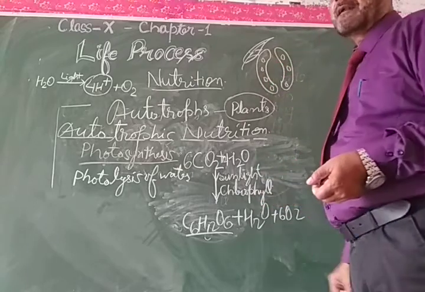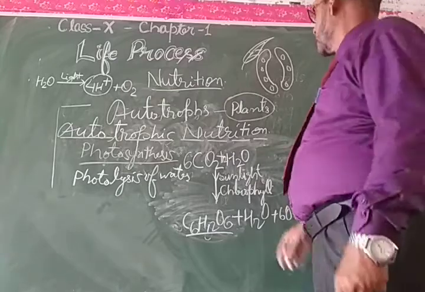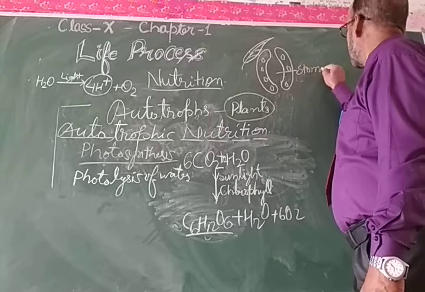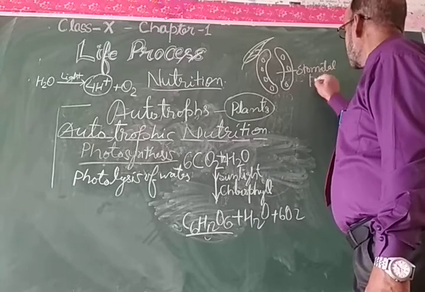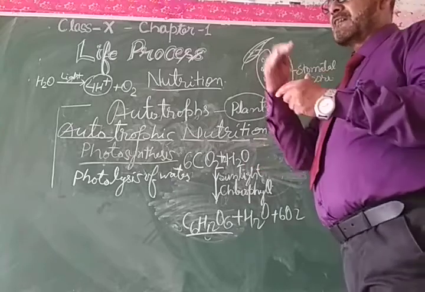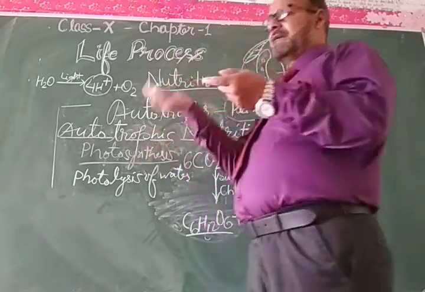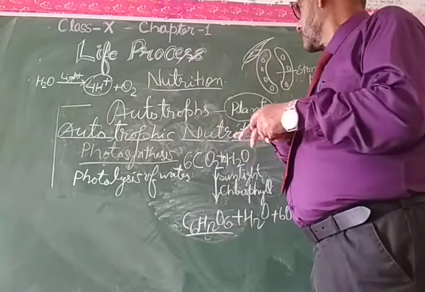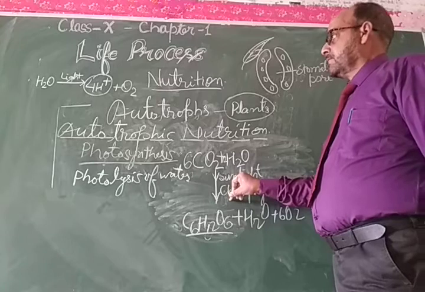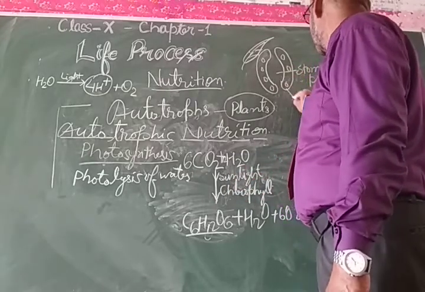When you make a slide of the stomata in your lab, you will find this stomatal pore, and it regulates the transpiration of water, emission of oxygen, and intake of carbon dioxide from outside for photosynthesis. So this is the stomatal pore. These are the guard cells.